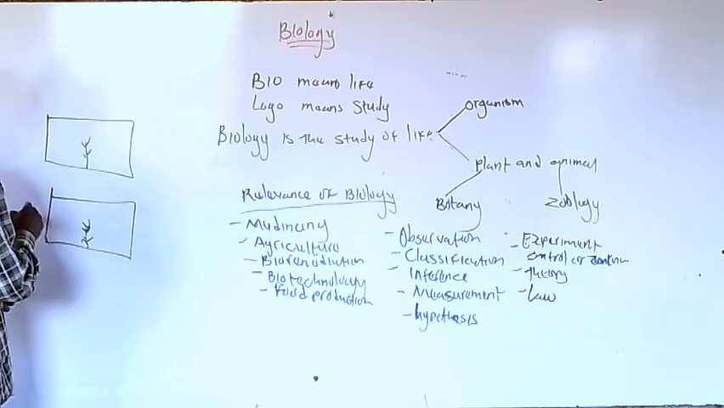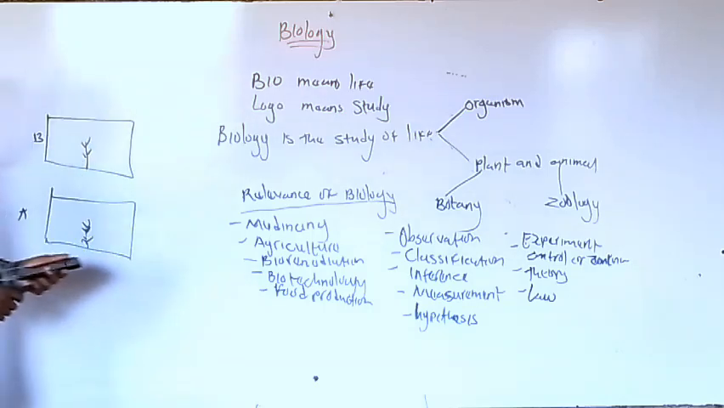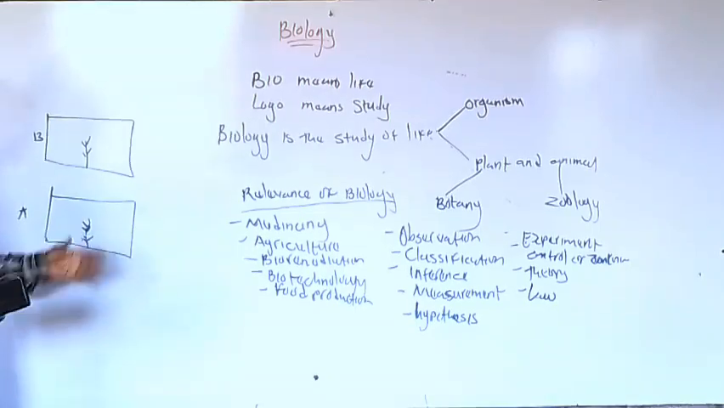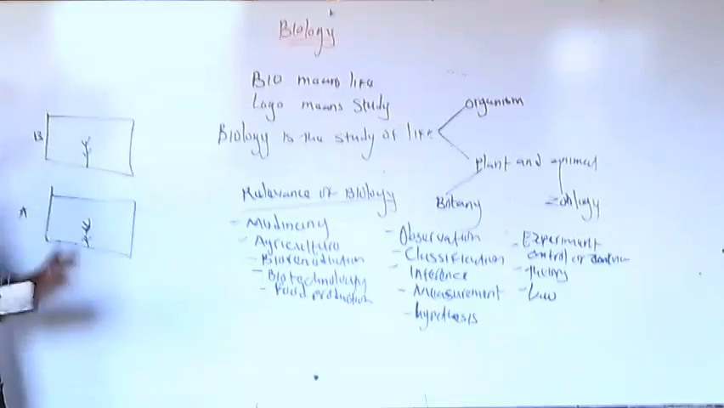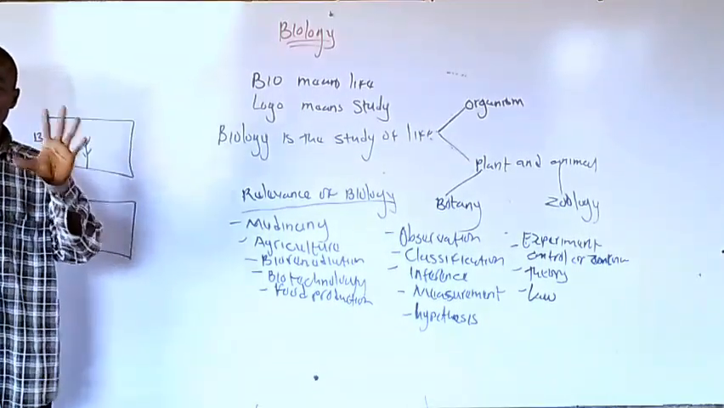This is plant A and plant B. You need to report. In biology, we report the time you plant it. Before you carry out any experiment in biology, you must have an aim.